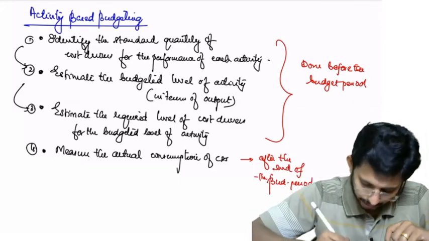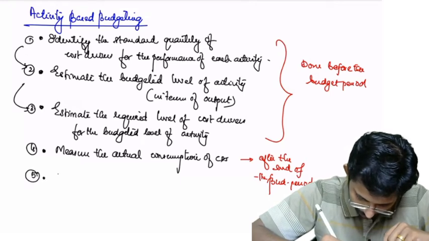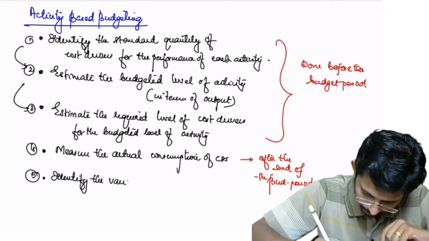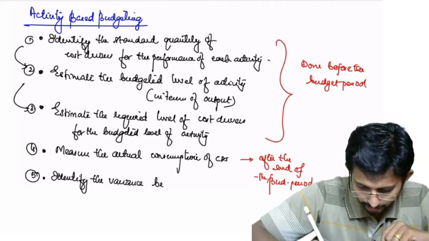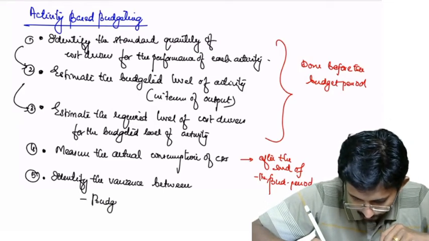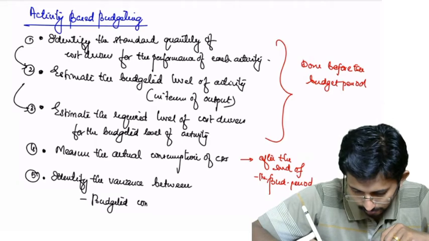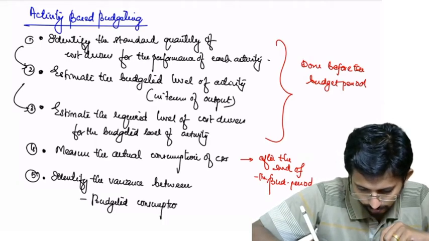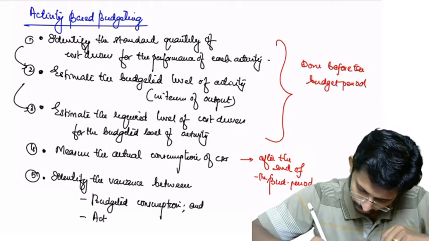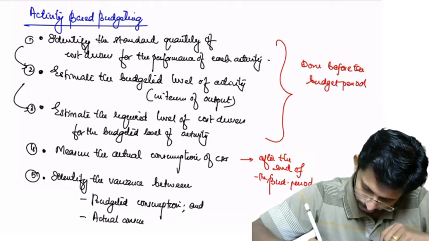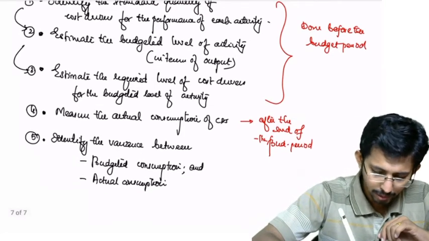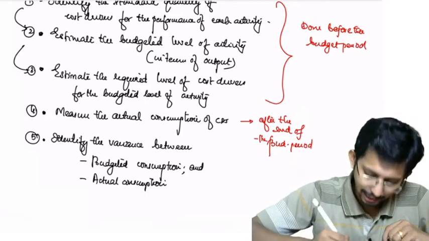Then what you have to do? Next step, identify the variance between budgeted consumption and actual consumption. Okay, then what you have to do? Once you have identified the variance, then analyze the variance. That is the last step.